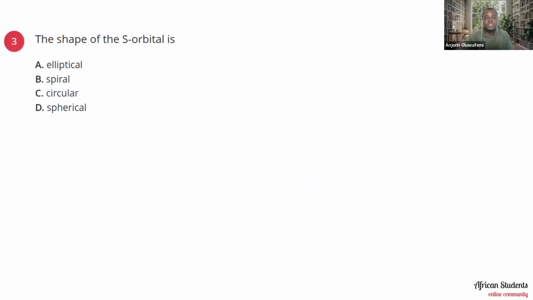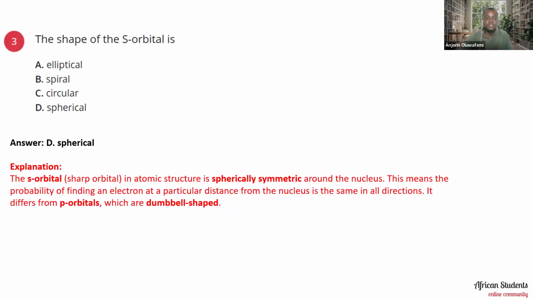Okay. The third question says that the shape of the s orbital is A, elliptical, B, spiral, C, circular, D, spherical. So the shape is D, the right option. It's spherical, and the s orbital in atomic structure is spherically symmetric around the nucleus. This means the probability of finding an electron at a particular distance from the nucleus is the same in all directions. It differs from the p orbitals, which are dumbbell shaped. So it is spherical. Okay. On to the next one.